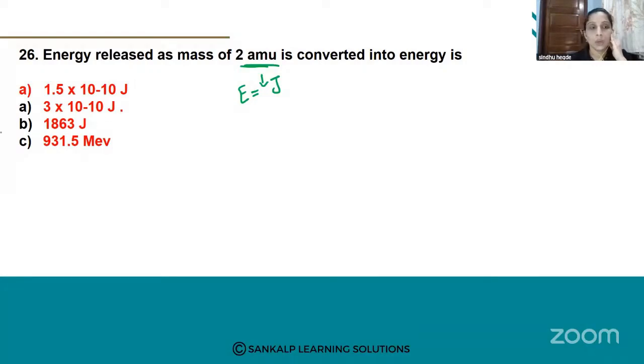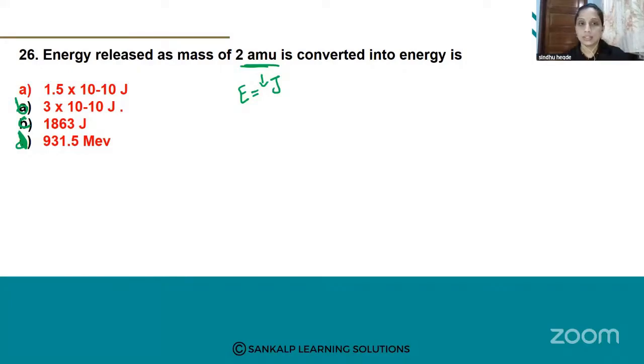B, 3 into 10 raised to minus 10 joules. C, 1863 joules. And D, 931.5 mega electron volts. Which option is correct, students?